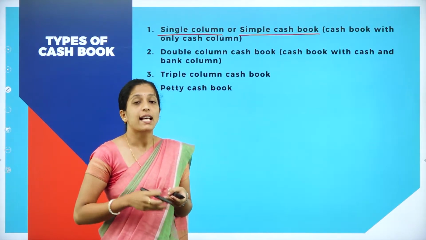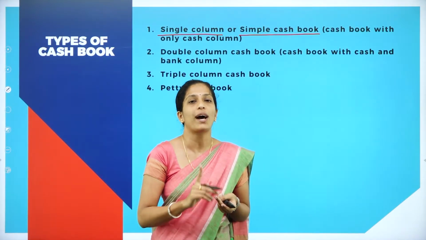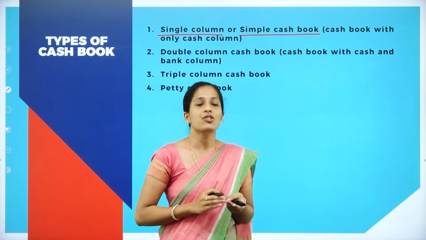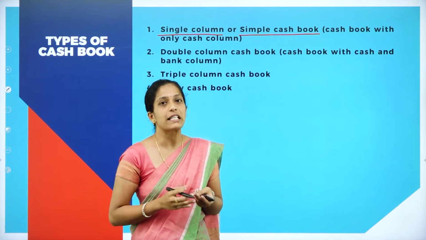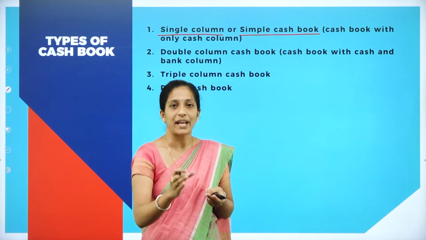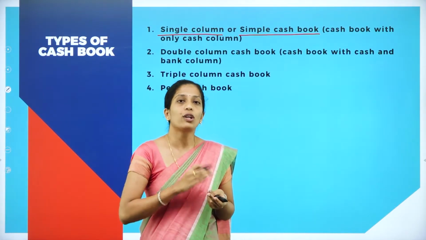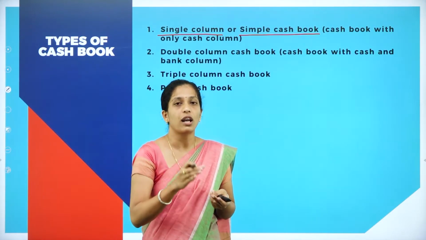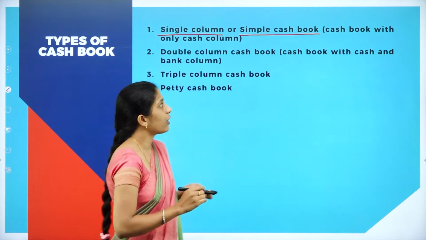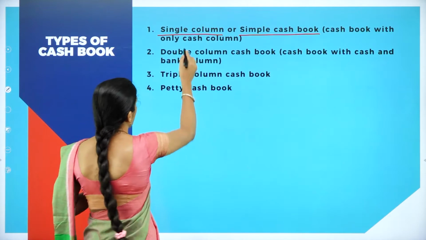Now, why is it called single column or simple cash book? It is a cash book which contains only one amount column, so it is known as single column cash book. And my dear students, here you have to be careful. This is a 6 marks question where sometimes they will ask to prepare a single column cash book, or sometimes they will ask to prepare a simple cash book. Both are the same. Make sure that single column cash book is also known as simple cash book. It is called single column cash book because it contains only one amount column, that is the cash column.